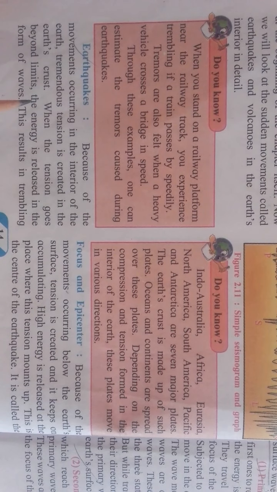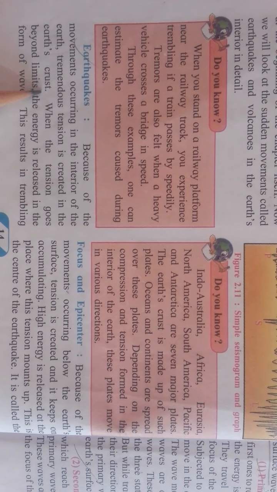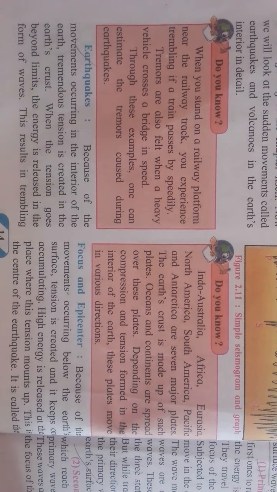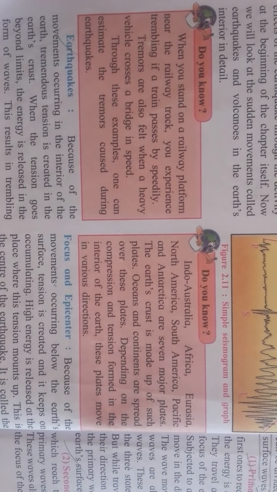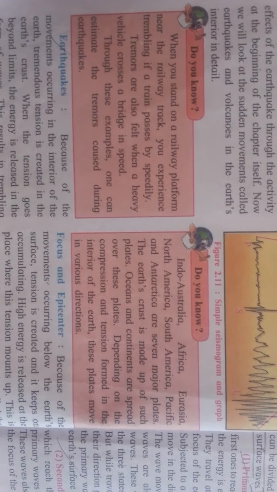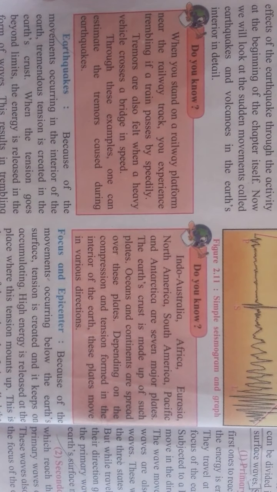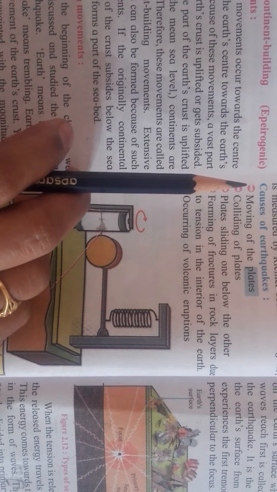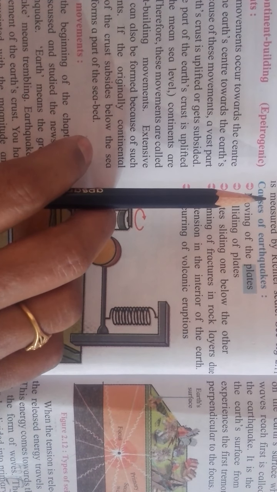Earthquakes: because of the movement occurring in the interior of the earth, tremendous tension is created in the earth crust. When the tension goes beyond limits, the energy is released in the form of waves. This results in trembling of the earth surface, that is, an earthquake occurs. The magnitude of the earthquake is measured by the Richter scale. So actually, what are the causes of earthquake and how do the sudden movements occur inside the crust of the earth?